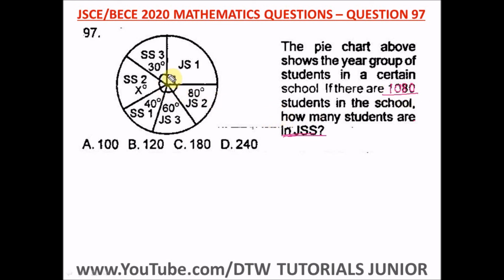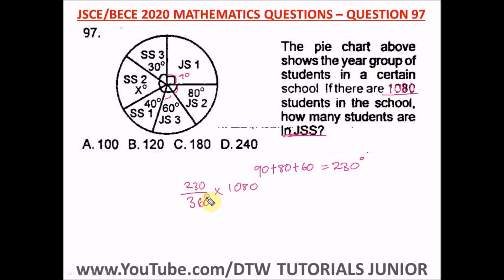So the total angle of junior secondary school students is what? This is 90, this is 80, and this is 60. So let's add them up. 90 plus 80, that's 170, and 170 plus 60 would give us 230. Okay, so we have 230 degrees. So to find the total number of students in your JSS, we'll just do 230 degrees divided by the total degrees in a pie chart, which is all angles at a point, 360 degrees.